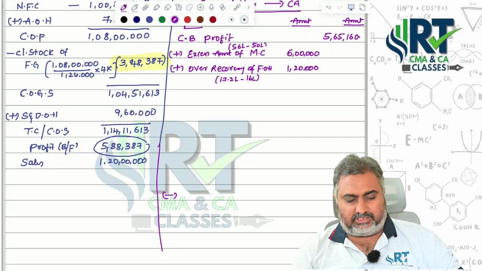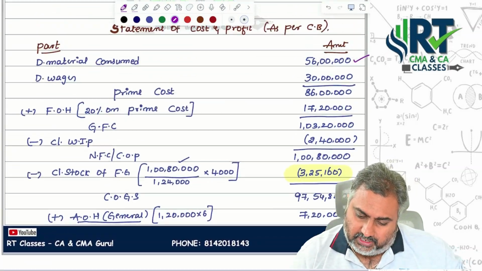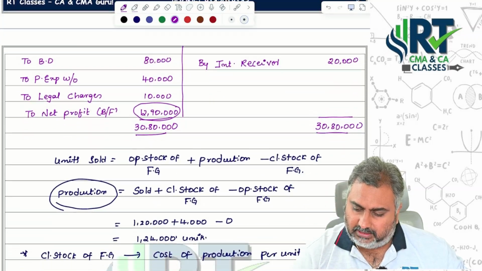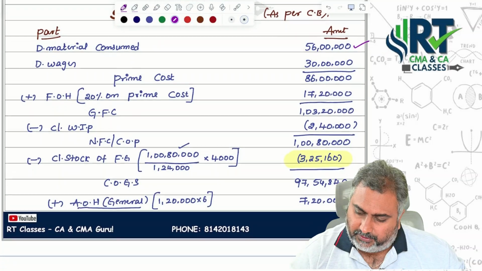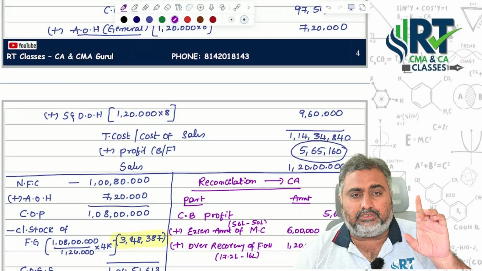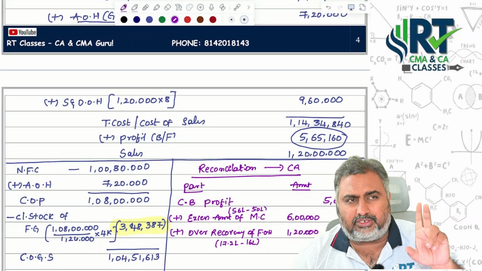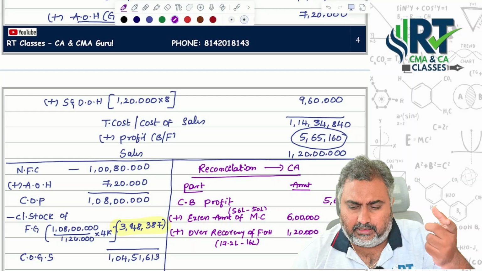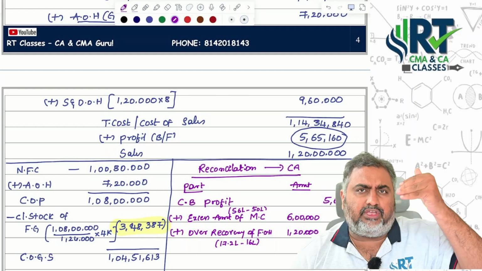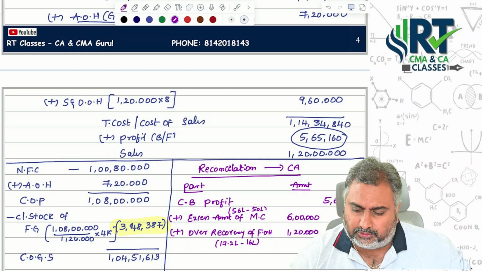Sir, what about administrative overheads? Administrative overheads, how much we are showing under finance? 7 lakhs. What about under costing point of view? We are showing 7 lakh 20,000. So 20,000 rupees of administrative overheads you are showing more in costing. So costing profit decreases. If you want to equal with the finance profit, what you are supposed to do?